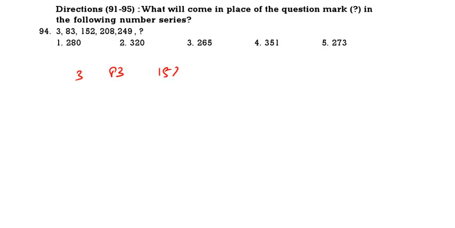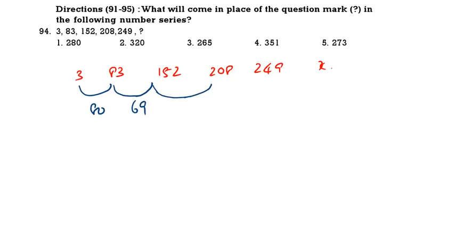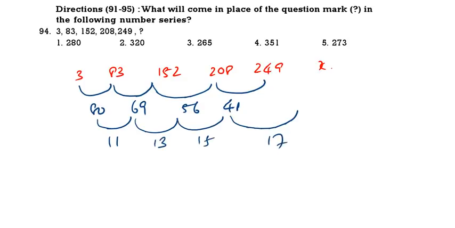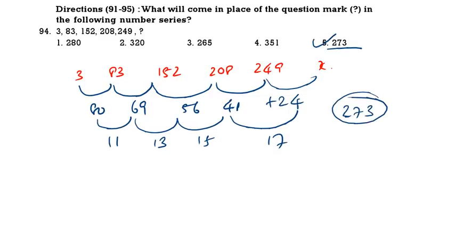383, 152, 208, 249, question mark. You see the gap only: 80 gap. Here 69 gap. Here 56 gap. Here 41. What is the common difference? Here 11. Here 13 difference. Here 15. Next 17 difference. So 41 minus 17, 24. So 249 plus 24 is 273. 273 is the correct answer.